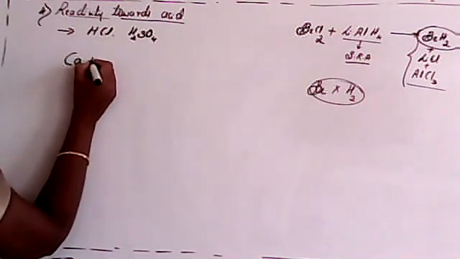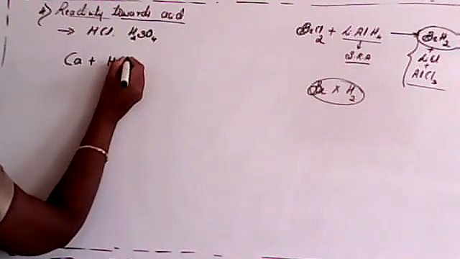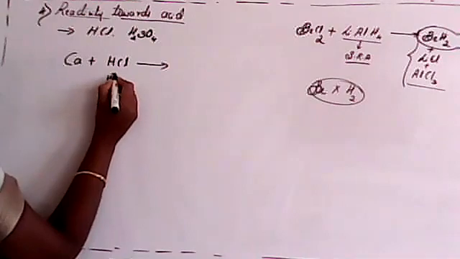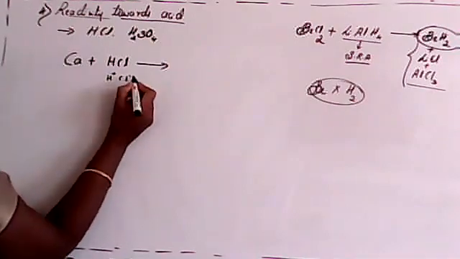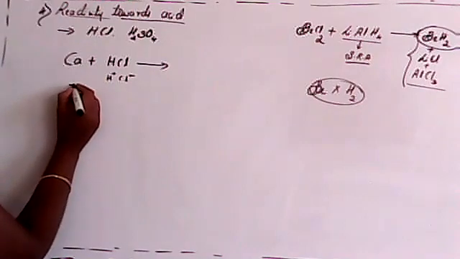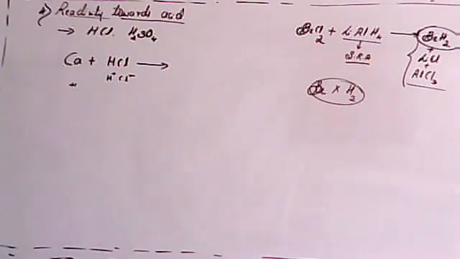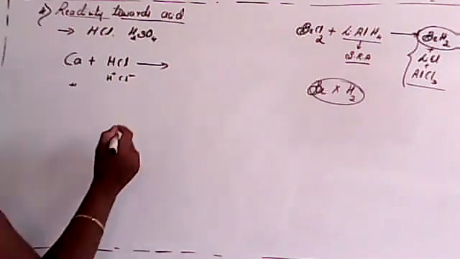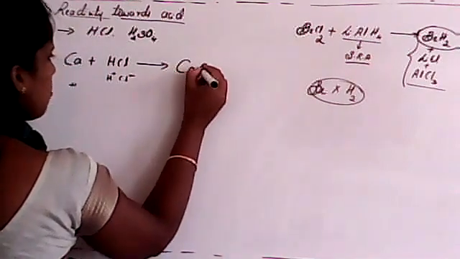Calcium reacts with HCl. What will be the product, students? See, H is in the form of H plus and Cl minus, and calcium is in oxidation state 0, but in the combined state it will be in plus 2 oxidation state. Plus and minus will always attract, so the product will be calcium chloride.